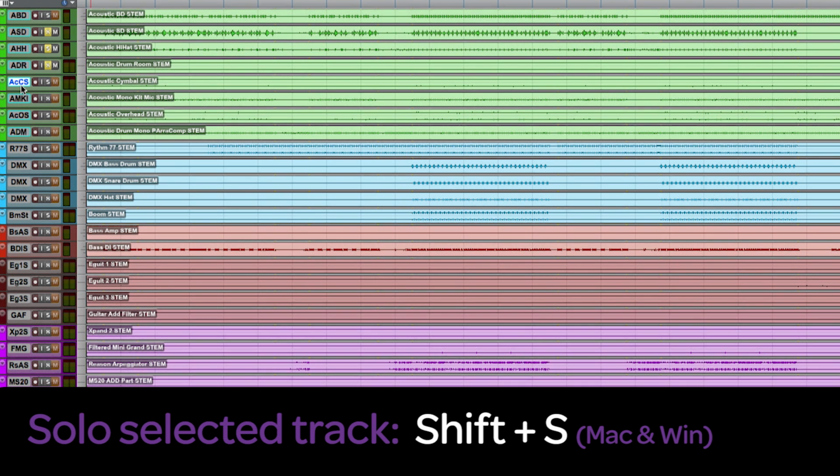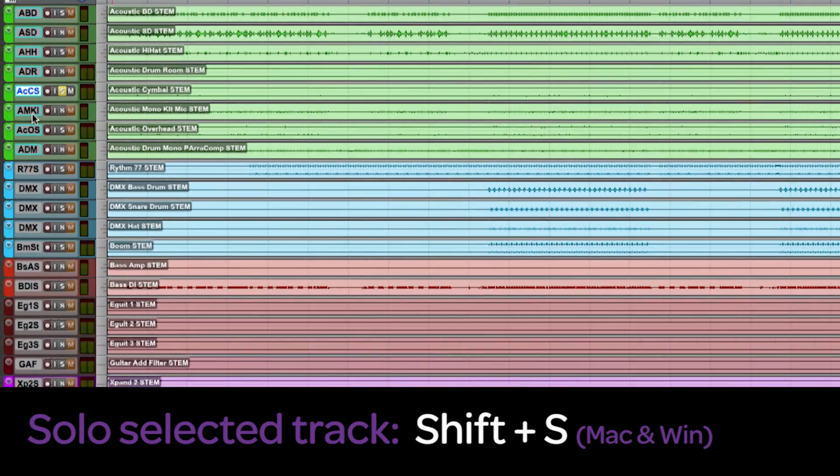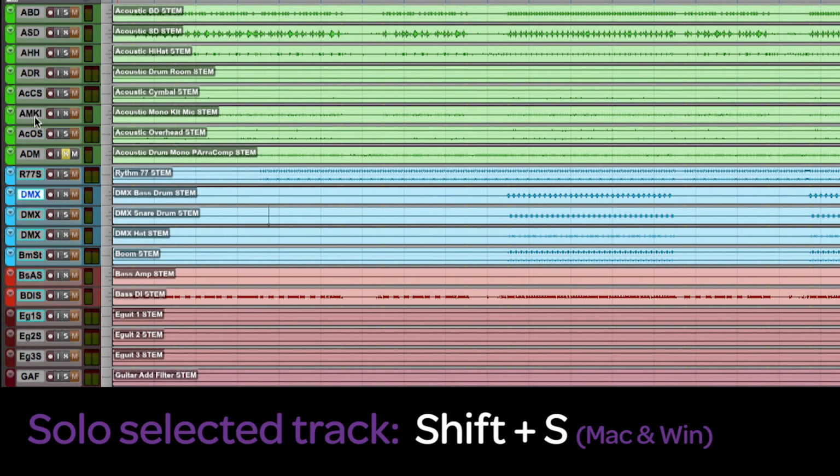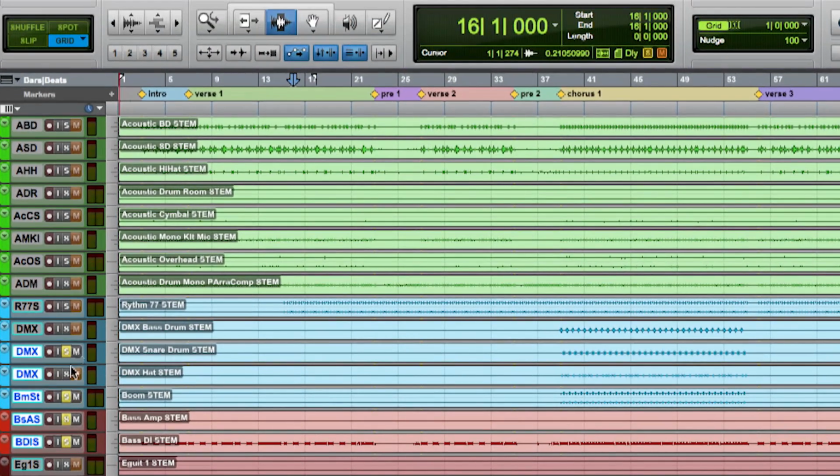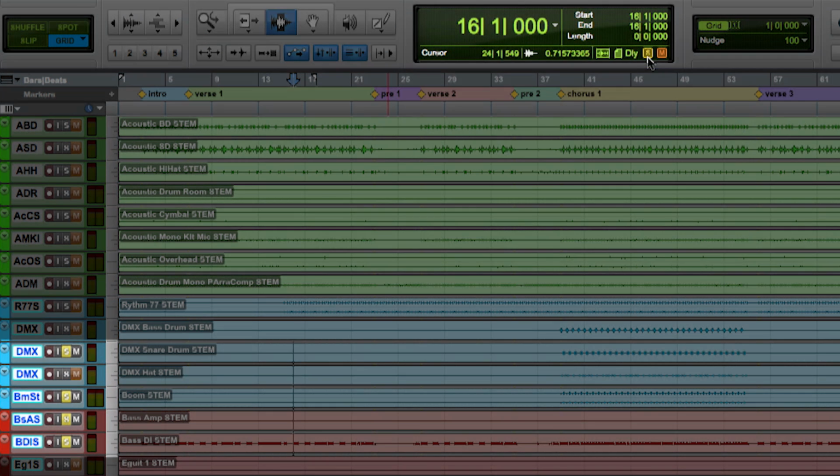Also very nice is the shortcut Shift plus S in order to solo a selected track. If you have multiple tracks soloed, you can cancel them all at once from the top of the edit window right here.